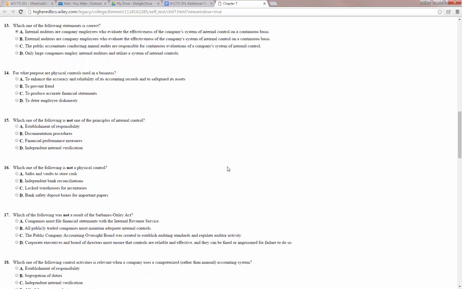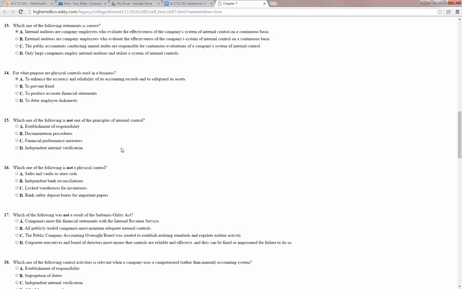For what purpose are physical controls used in a business? To enhance the accuracy and reliability of accounting records and to safeguard its assets, to prevent fraud, to produce accurate financial statements, or to deter employee dishonesty. Physical controls. And the answer to that one's another one right out of the book. A, to enhance the accuracy and reliability of accounting and to safeguard the assets.